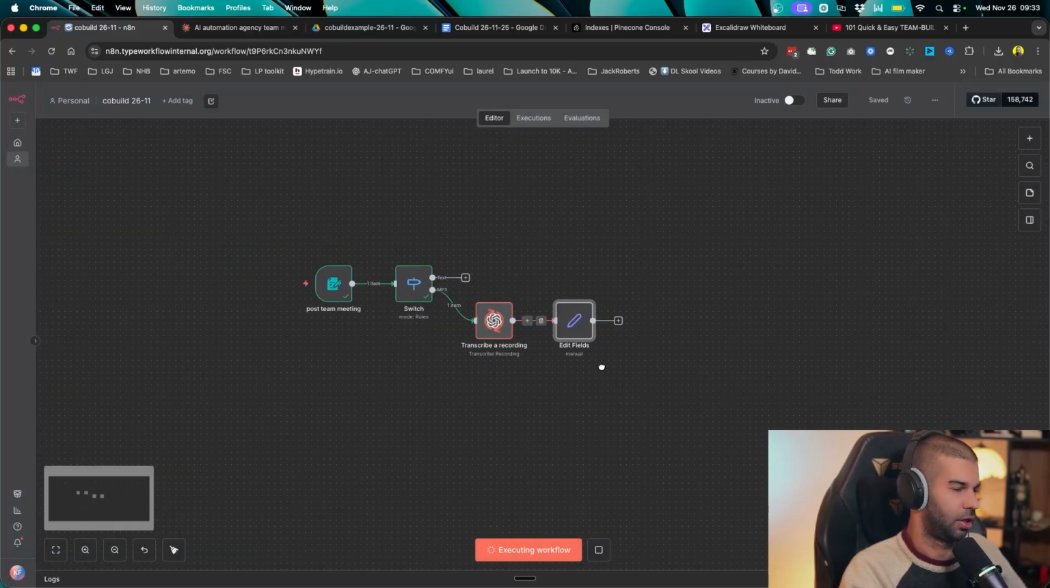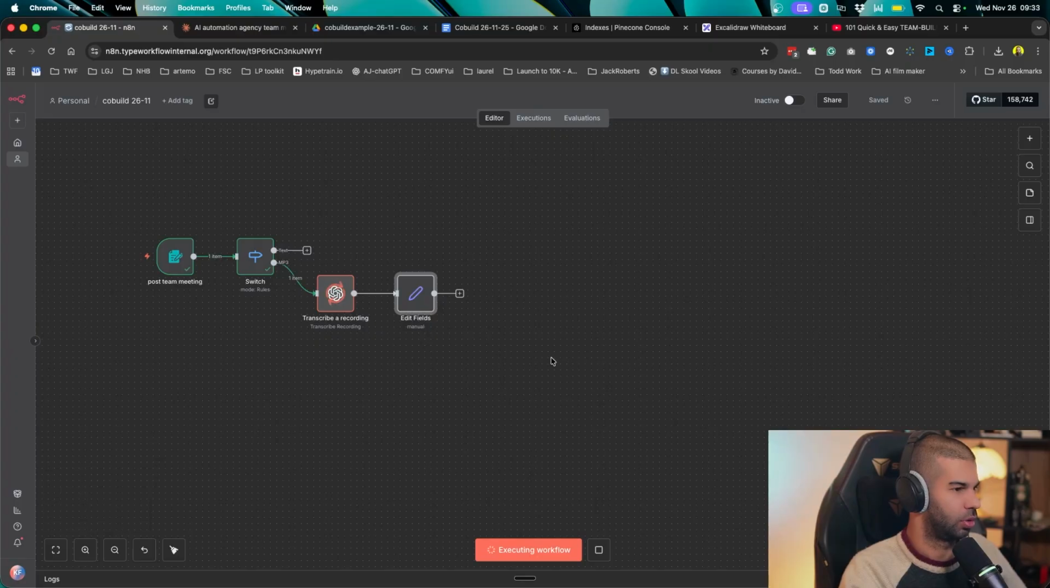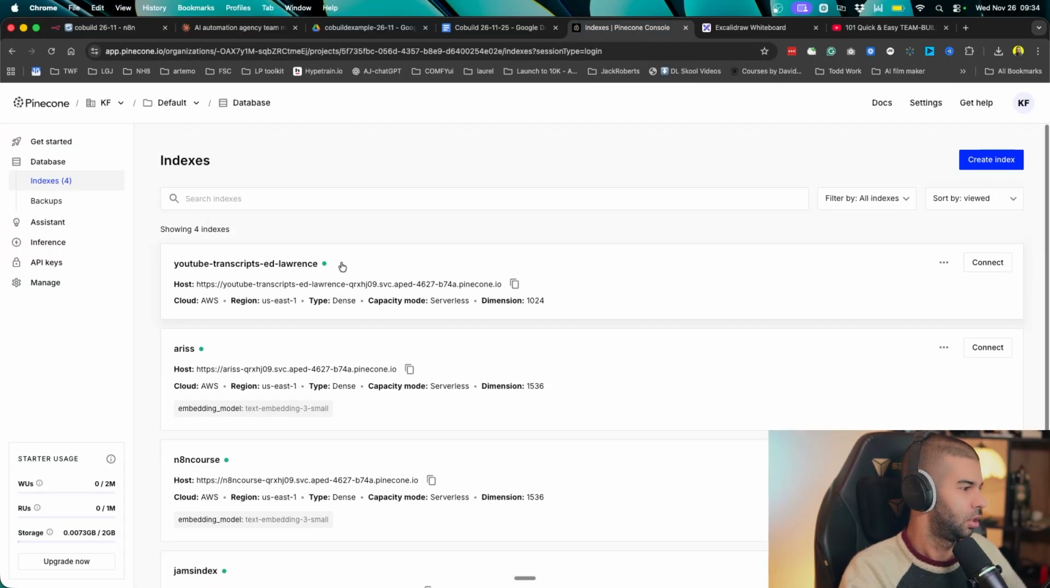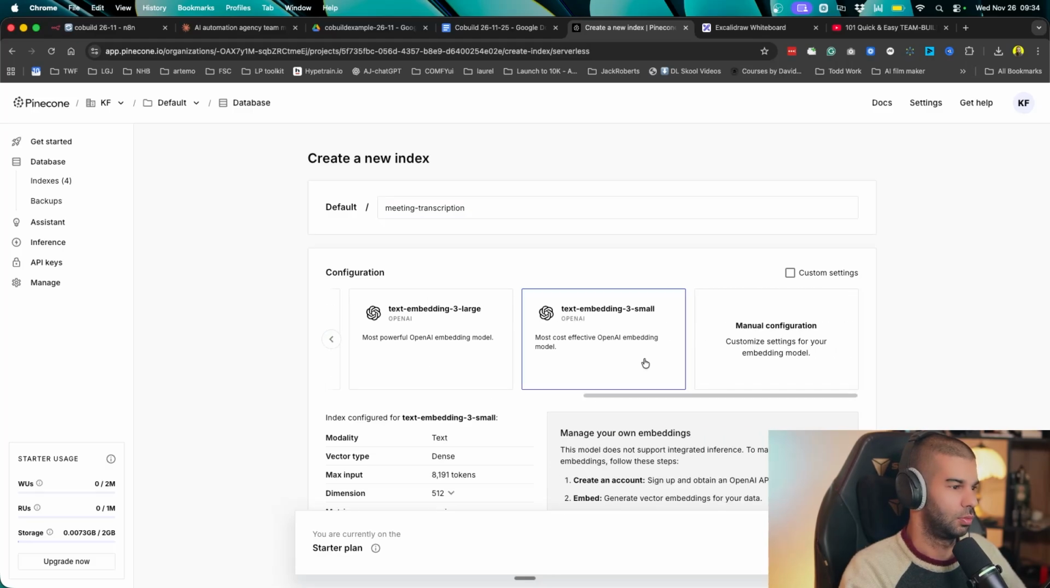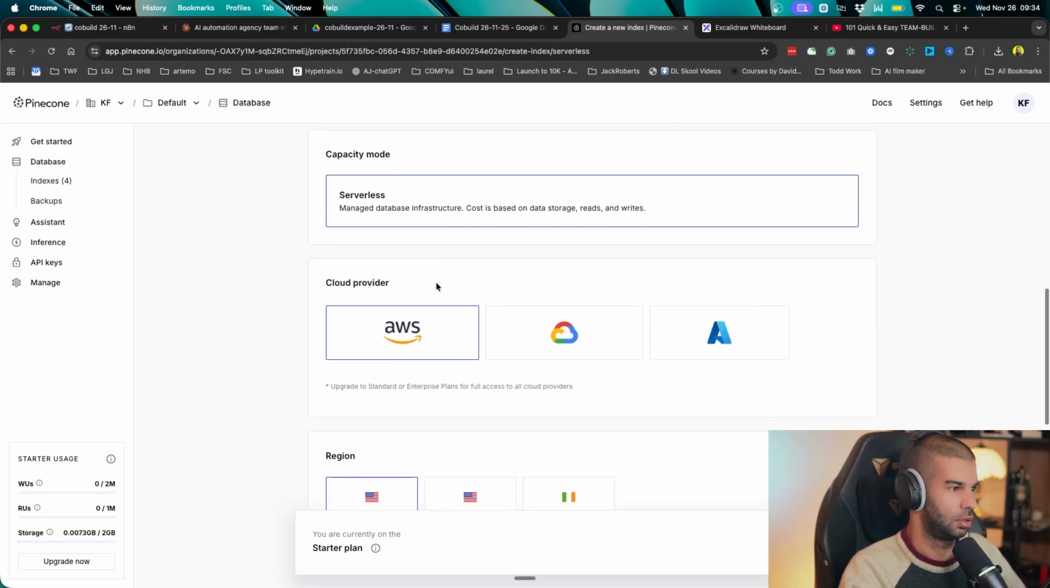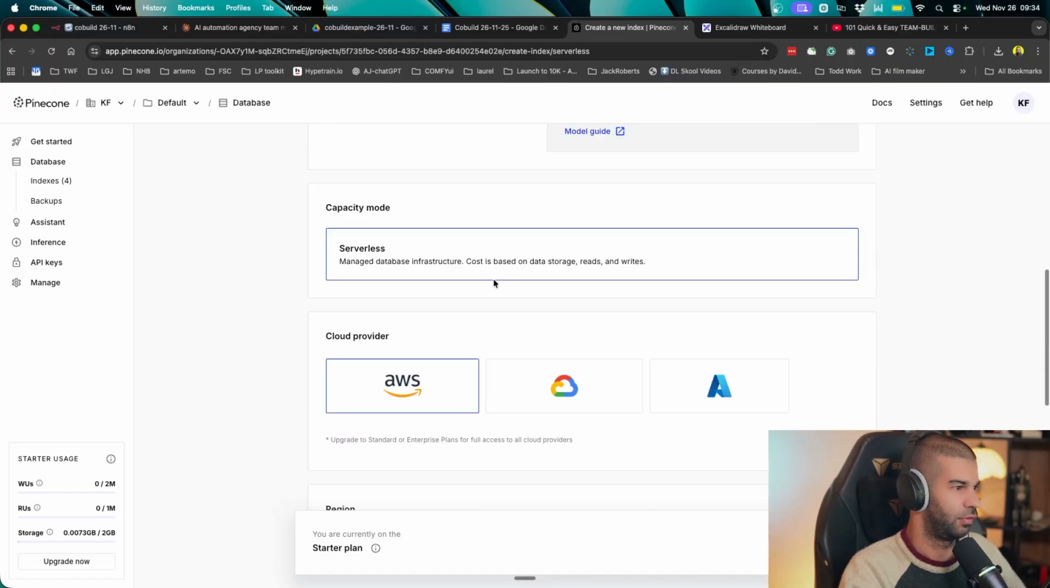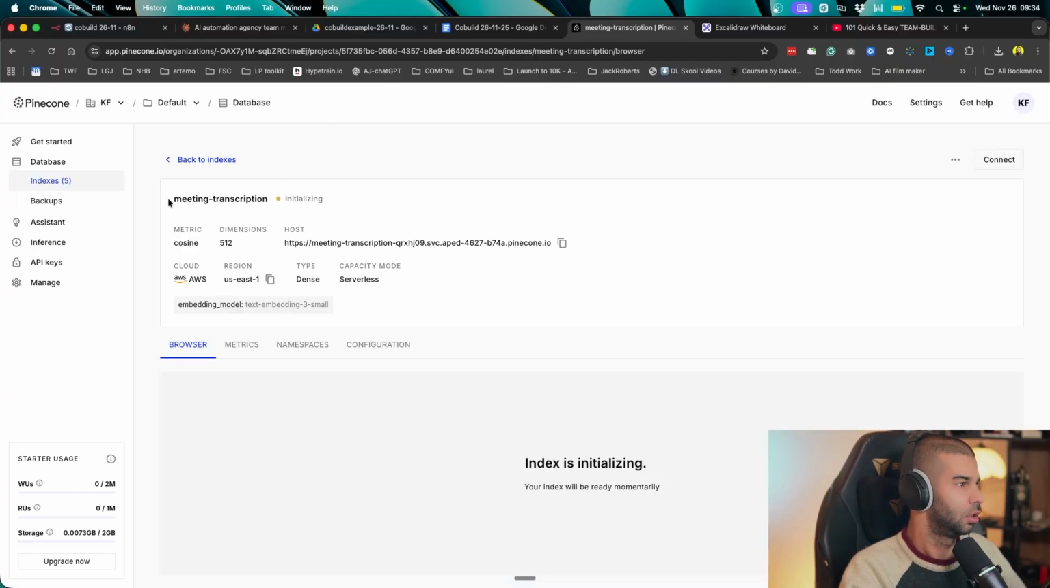In the meantime, what is going to come next is once we have the data, we're going to go to a database such as Pinecone right here, and we're going to add a new index. So let's create a new index. Let's call this the meeting transcription. I'm going to use text embedding 3 small right here. I'm going to leave everything else as is. Just note the dimensions, which are 512. I'm going to hit create index. And here, this is initializing the database that we will be using.